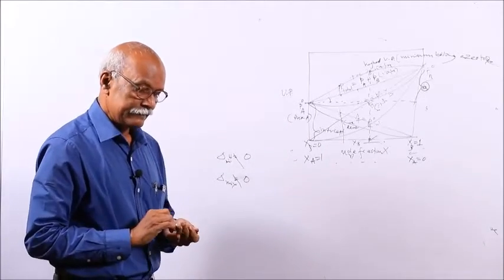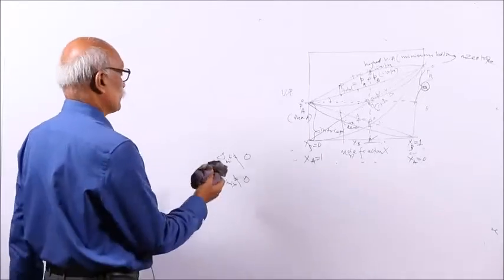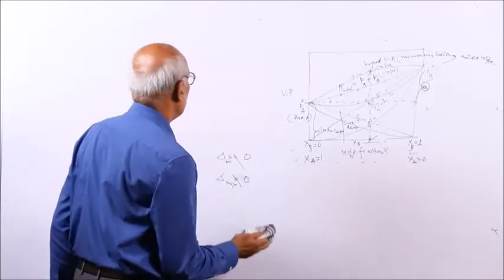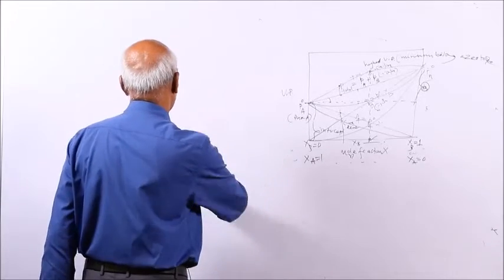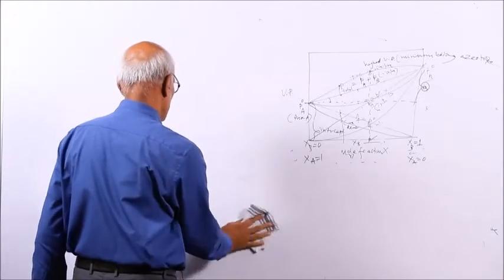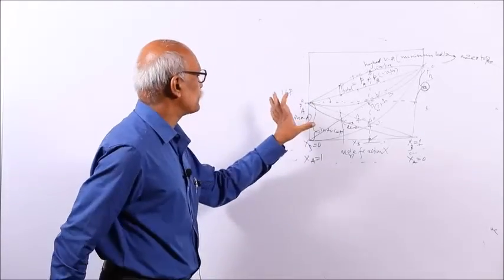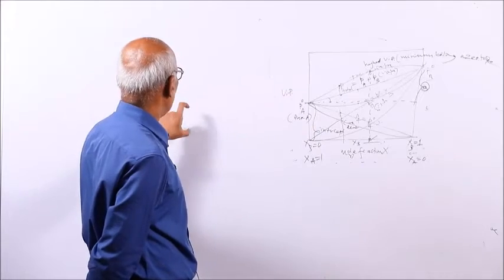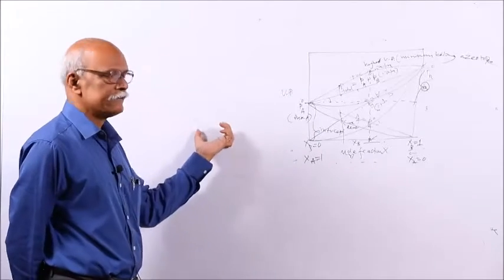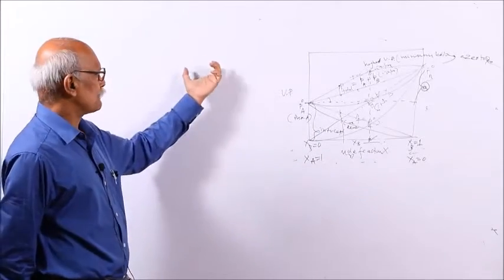Understand? So this is the condition for which you can conclude that this is a non-ideal solution.